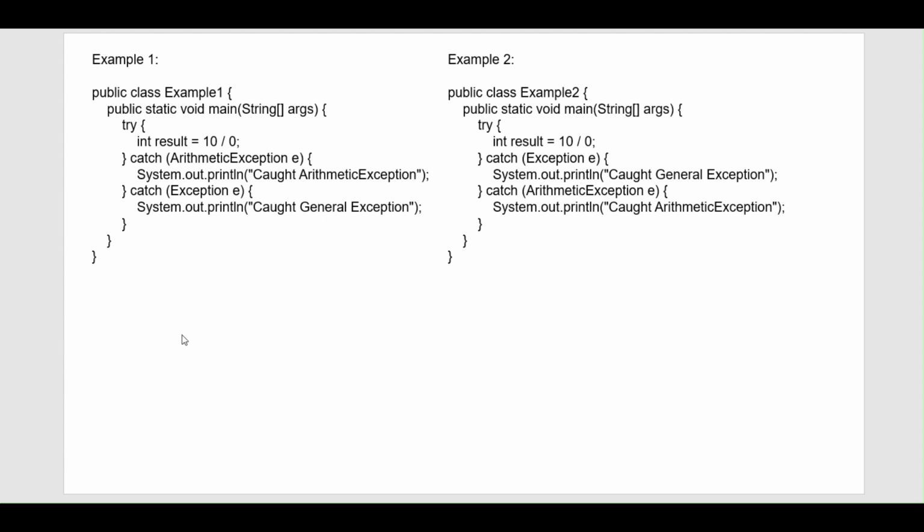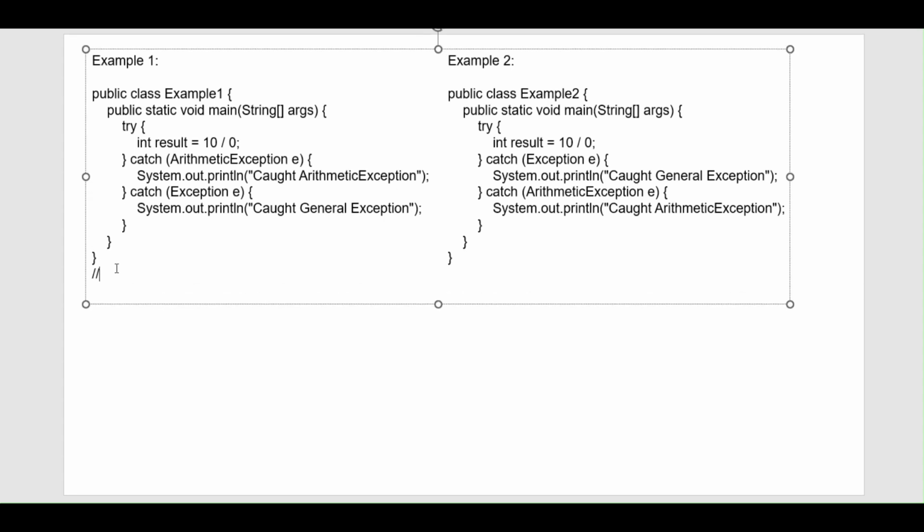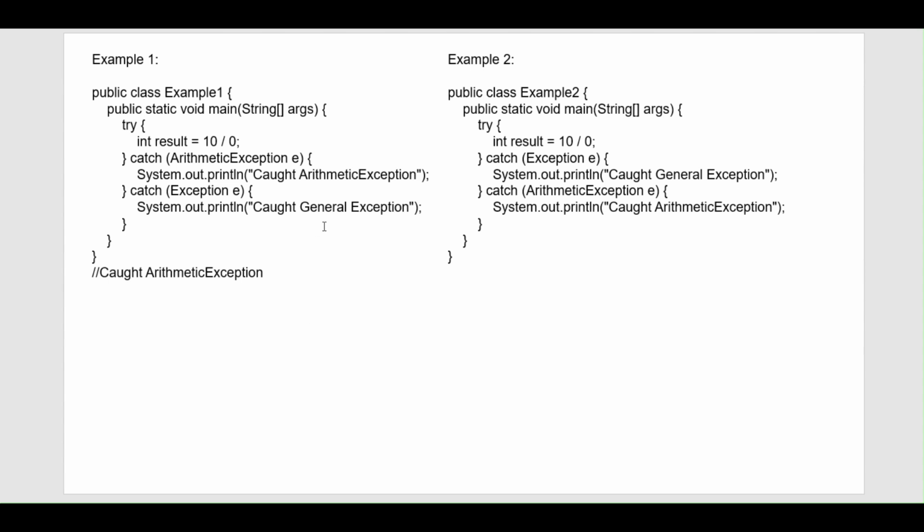I hope you have commented below. The correct answer to this question is that we'll get the output "caught arithmetic exception". This will be the output of the code. Now someone will ask why this will be the output, why we are not getting the finally statement, and why we are not getting both the statements. So let me answer this. For those who have answered correctly, congratulations. Now let's check whether your logic is correct or not.